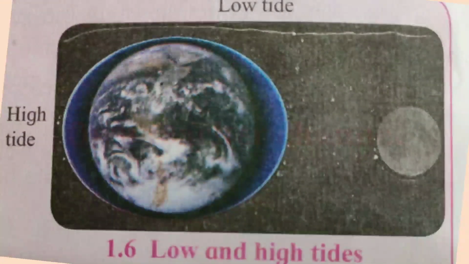Do you know? The level of sea water at any given location along the seashore increases and decreases twice a day at regular intervals. The level of the water in the sea changes because of the gravitational force exerted by the moon.